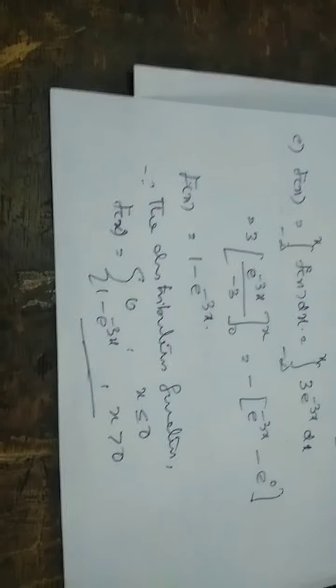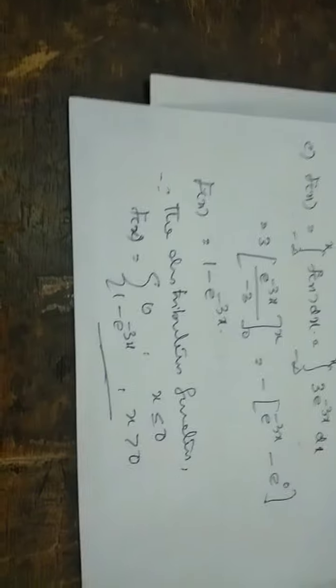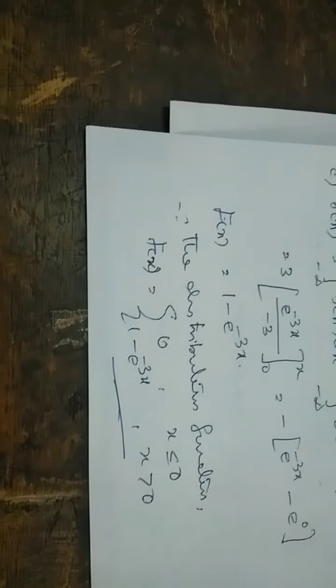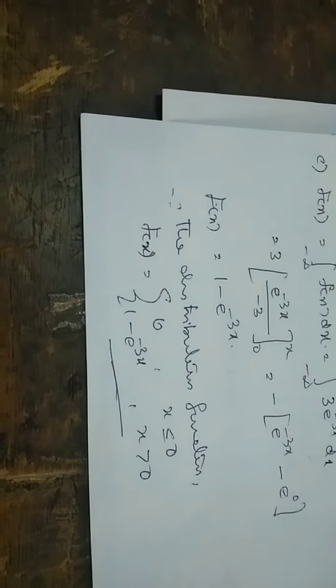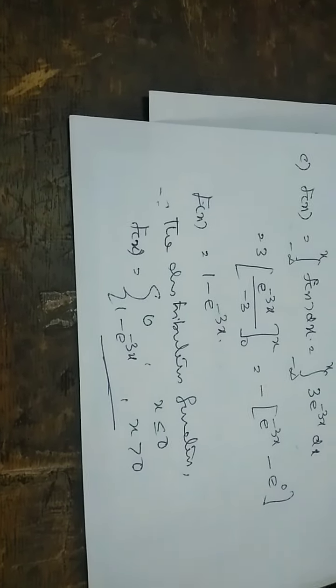There is a style in writing the distribution function. That is, F of x is equal to 0 for x less than or equal to 0, and for x greater than 0, because this problem is defined for x greater than 0, therefore F of x is 1 minus e raised to minus 3x for x greater than 0.